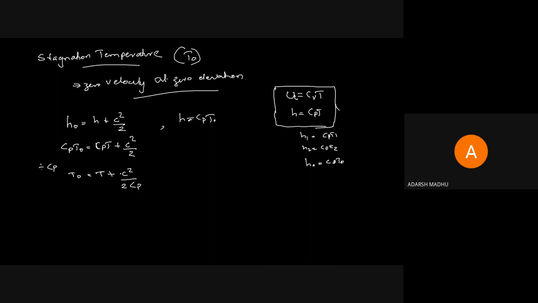Then this C square by 2 Cp is a particular term. It's a constant term, known as velocity temperature and is denoted by Tc. C square by 2 Cp is velocity temperature and is denoted by the value Tc.